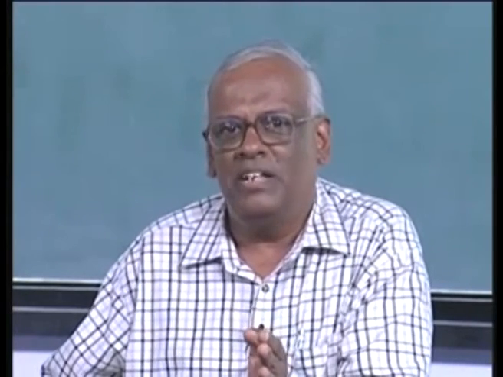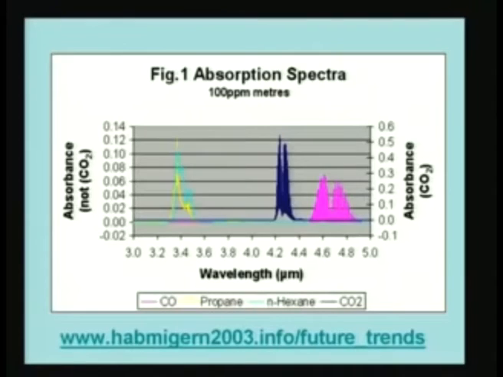Because when the infrared beam passes through this gas, it gets absorbed. The absorption is selective, and it depends on two factors, one the wavelength and the other the absorption coefficient of the particular species which is present, and different gases are going to absorb in different parts of the spectrum. If you look at the screen here, you see that the different species, for example, CO2 is here and CO is here, not very far from it. So, CO absorbs in this band, CO2 absorbs in this band, but if you look at propane and N-hexane, both of them have overlapping absorption.